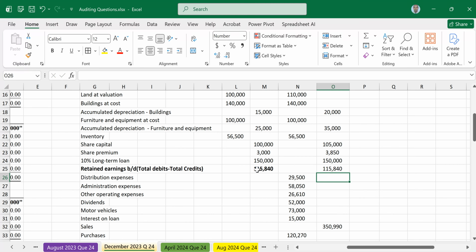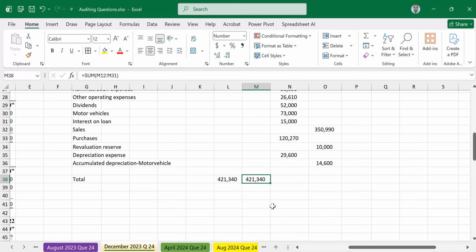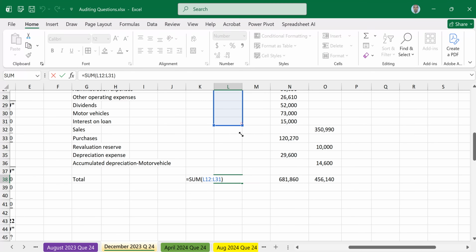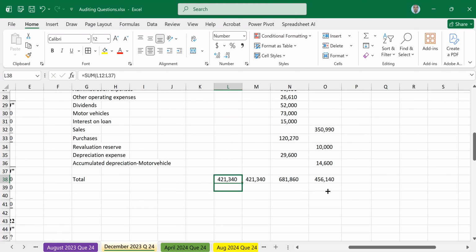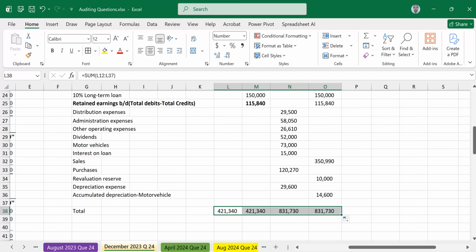The distribution expenses are all fine. Simply adjust the formulas so that it moves down, then drag across again. 831,730. So that is 831,730 balancing. Just adjust the formulas to capture everything.